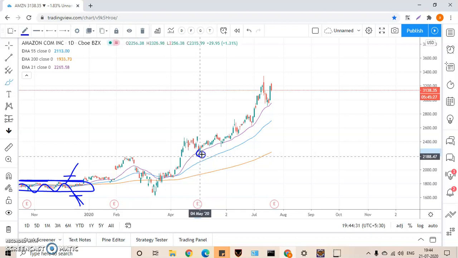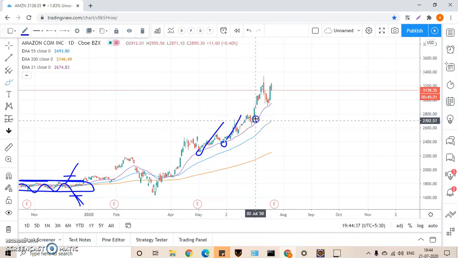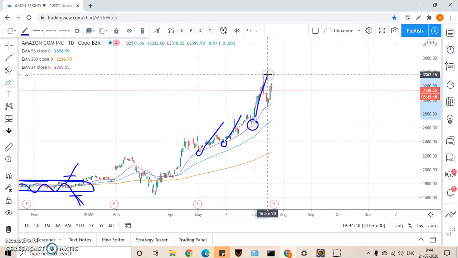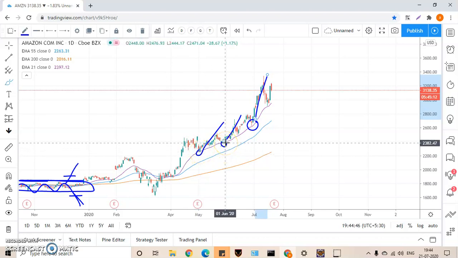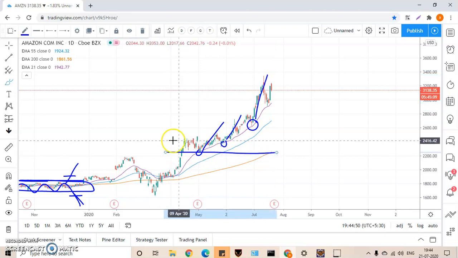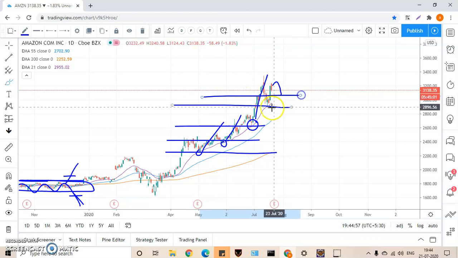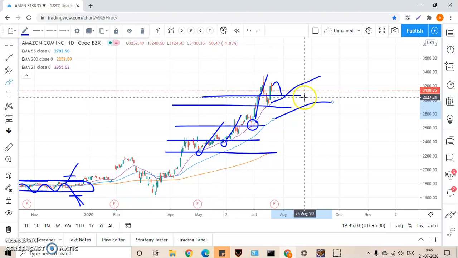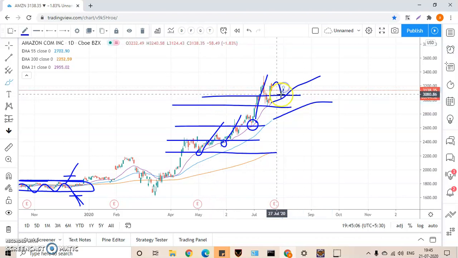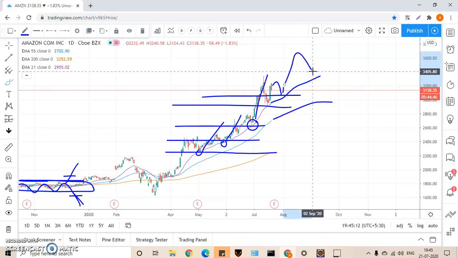Look how nicely it touched the 21-day moving average, and again it is bouncing. It touched the 21-day moving average and it is bouncing. Touched the 21-day moving average, again it's bouncing. What you should do, you should buy whenever it touches the 21-day moving average. Put a buy order here, like this. Put a buy order here, and here, and this will again come here. Again put a buy order here. Suppose this is the moving average. If it goes like this, put a buy order here. Again, if it is going up, put a buy order here. I am going for a long position. Again, the stock is gonna make another higher high. So this is how it works.